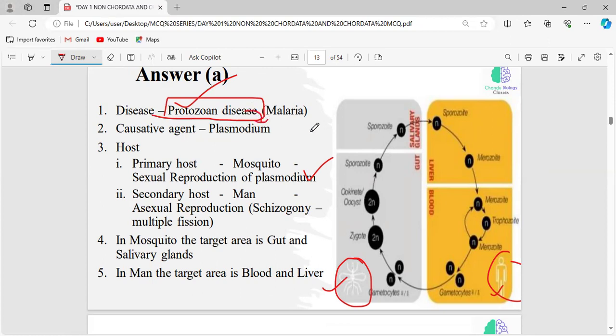How many species do we have under the genus Plasmodium? How many species are responsible for the disease malaria? Very good, four. And which species is considered as fatal?